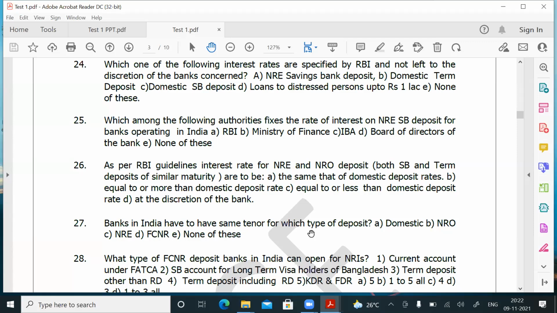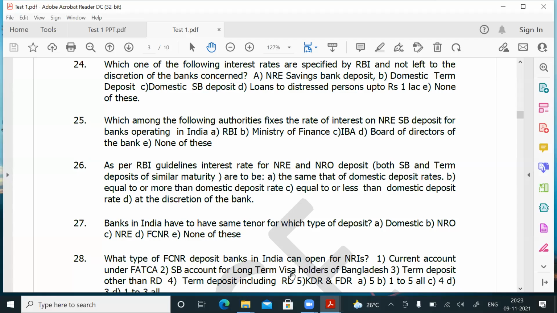If you go to the website of the respective bank, you can see the interest rate charts displayed there, including Canara Bank's. So the tenor, the period or slab, will vary from bank to bank in respect of NRO, NRE or domestic deposits. But the tenor for FCNR deposit will be the same in all the banks. I'll show the PowerPoint, you'll understand.